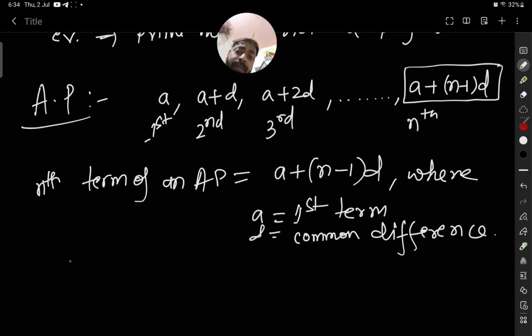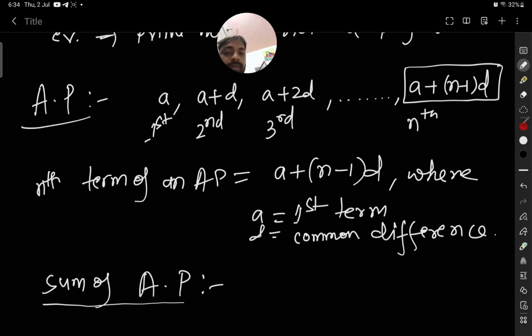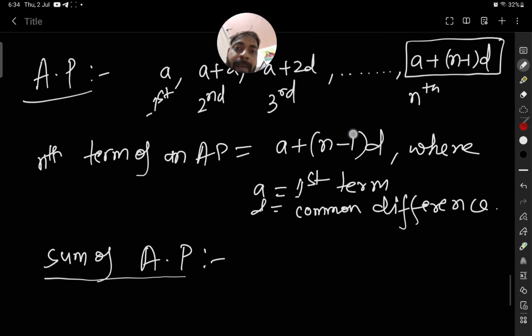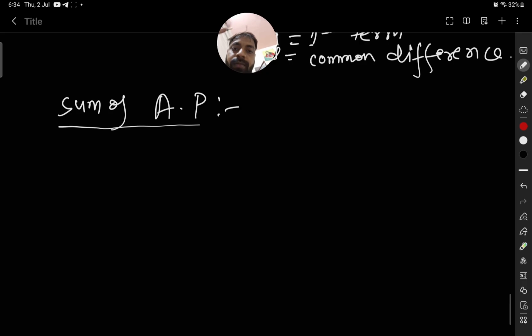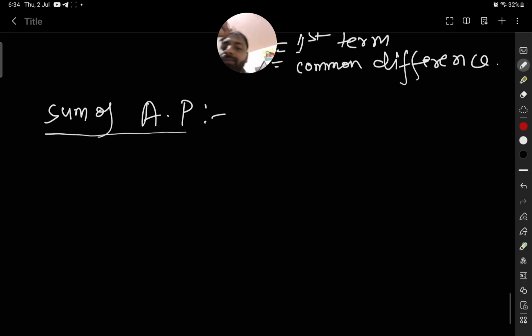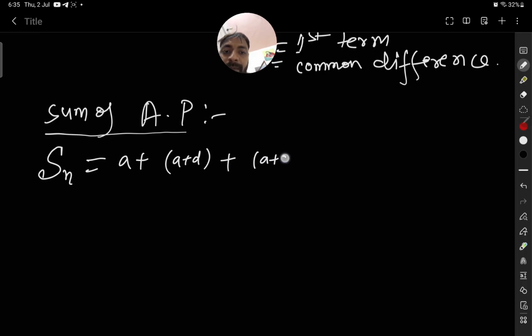Now we will see the series of AP, meaning the sum of an arithmetic progression. Can you remember the formula for the sum of an AP? If you are not able to remember, let's derive it. Let's say the sum of n terms can be written as a plus a plus d, plus a plus 2d, plus dot dot dot.